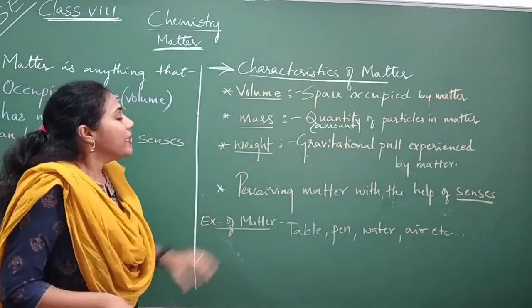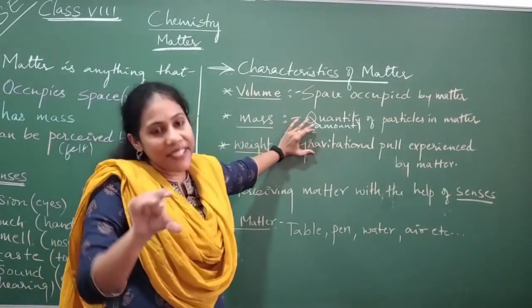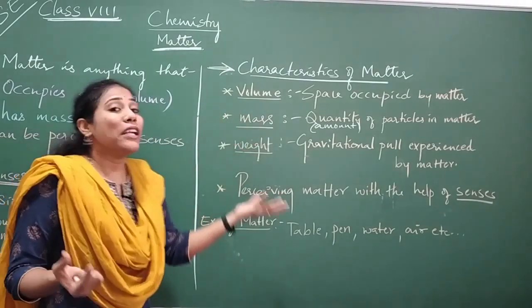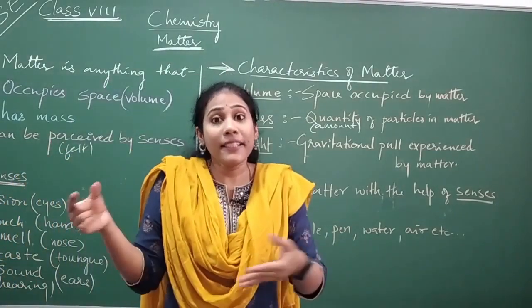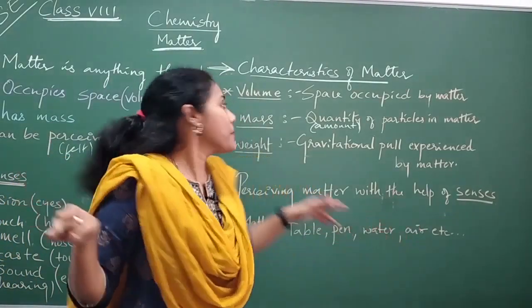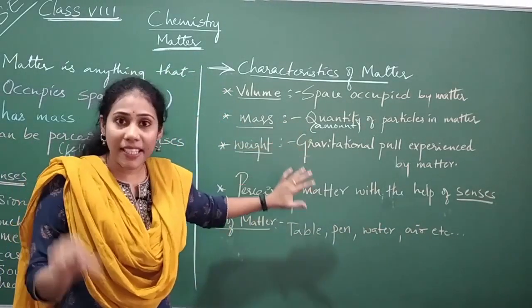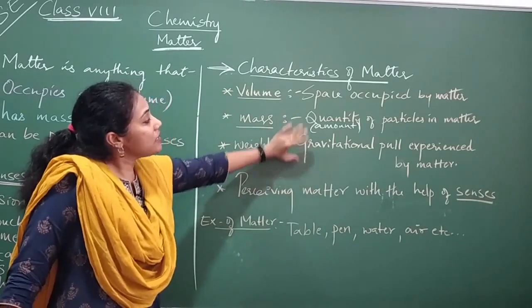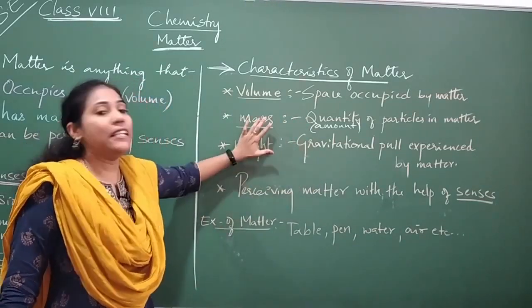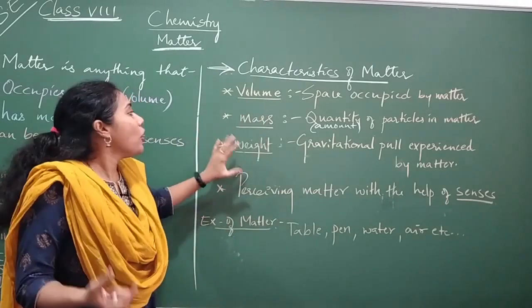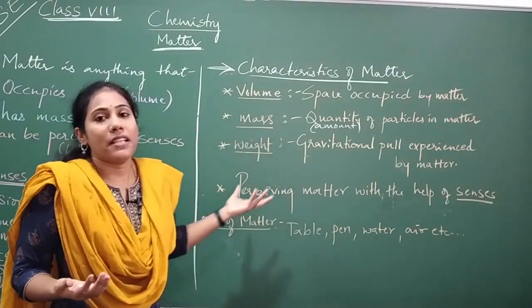But in chemistry, this difference we will neglect, and mass can be called weight, weight can be called mass. In physics there is a lot of difference between mass and weight, but in chemistry we don't consider this difference, so either way is fine for us.